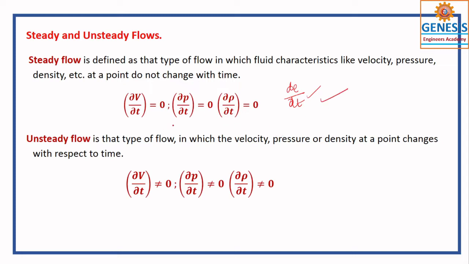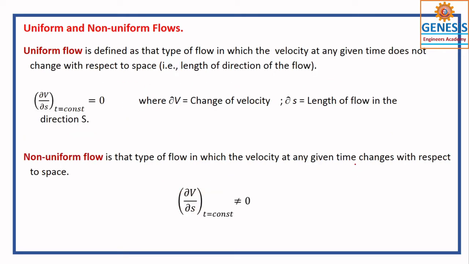If those don't stay constant and keep on changing with respect to time, then we call it unsteady flow. The pressure varies, velocity varies, and density varies with respect to time. You can also use the exact differential: dV by dt is not equal to 0 because it keeps on increasing or maybe decreasing. So then it is called unsteady.